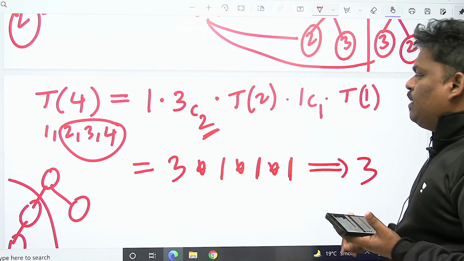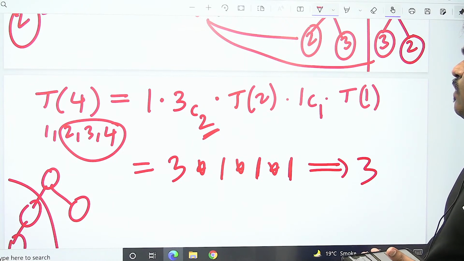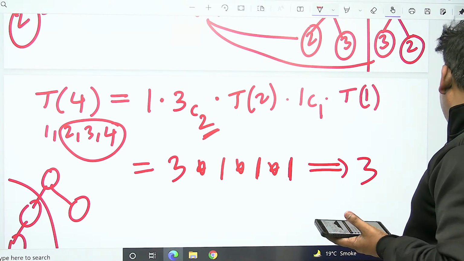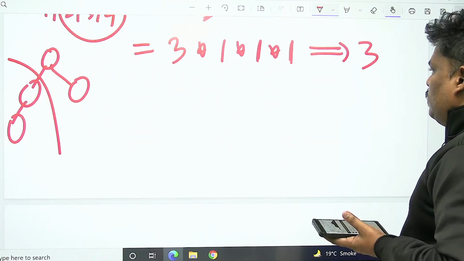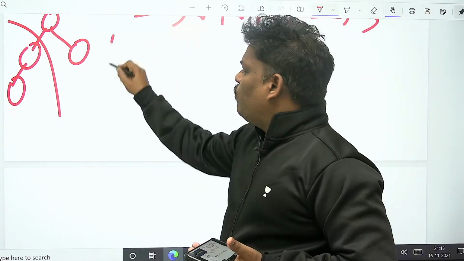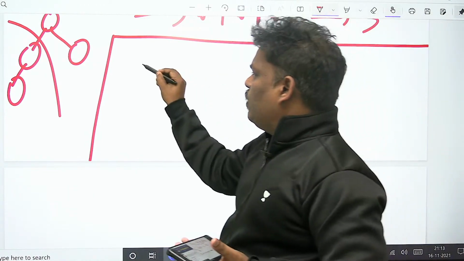Finally 3 ways. Verify. With 4 people, the number of min heap trees possible is 3. You may get more clarity now. Let's go for 5. 4 is over, let's go for 5. See the 5 now.